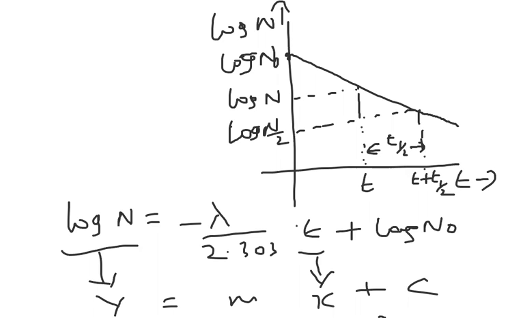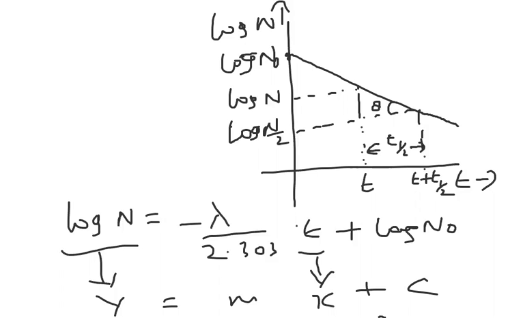Half-life period means what should I write now? Lambda is equal to what we can write. M is the slope here. Slope is nothing but the angle. This angle I can take as theta. So what is the slope? Slope means y-axis term by x-axis term.